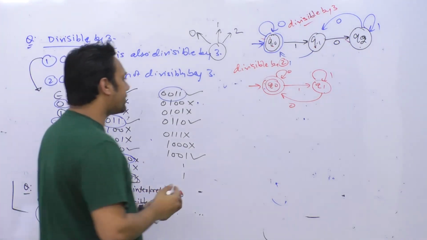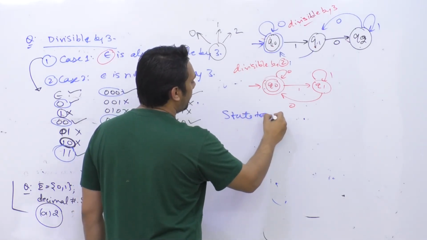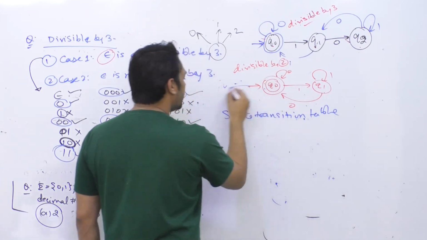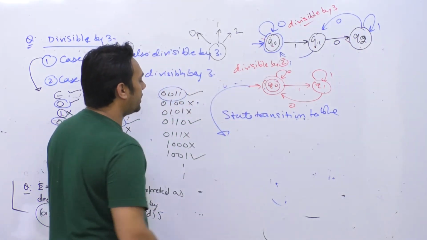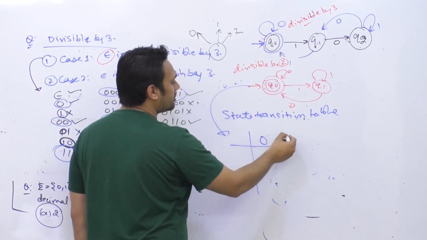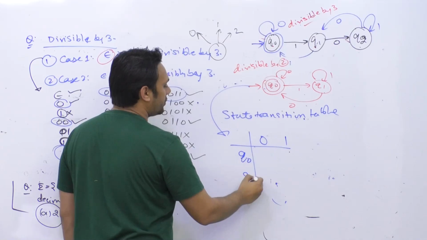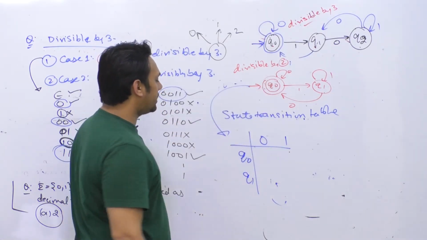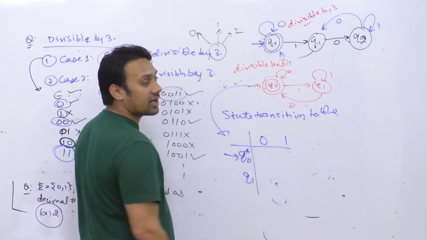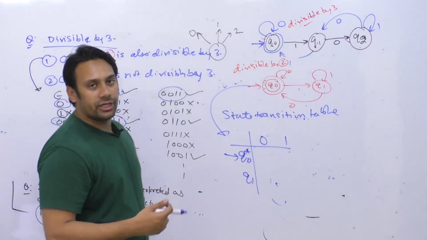If you make the state transition table for them, you will understand that we got two remainders here and there are two inputs 0 and 1. So there's an input 0, there's an input 1 and the remainders are Q0 and Q1. Here the initial state is Q0 and the final state is Q0, so I'm going to put a star here. How do you create a transition table?